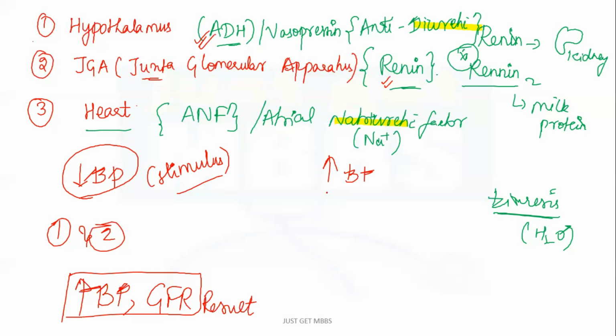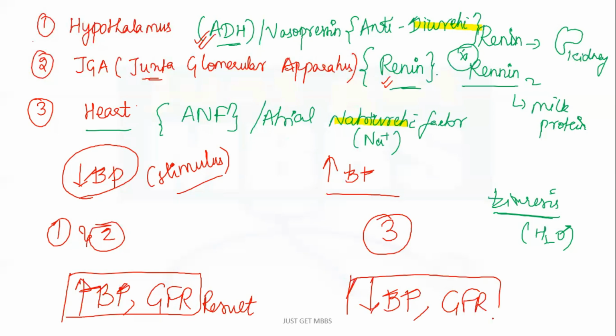Similarly, when there is increase in BP, there will be increase in GFR. That is again serious for our body. At that time we will have atrial natriuretic factor from the heart that will act upon specific cells, and it is going to decrease the BP and the GFR also. So the first thing that you must understand is this: if there is decrease in BP, what are the mechanisms coming into play? And if there's increase in BP or increase in GFR, what is the mechanism that is going to alter this? This is the first thing that you must have. With this, we will try to study each of them.